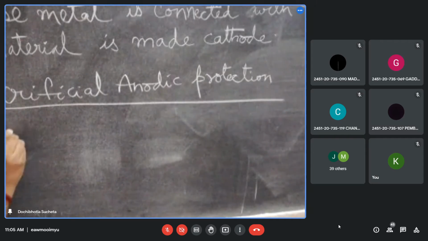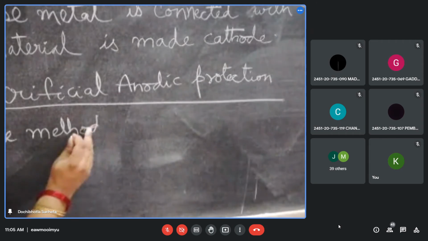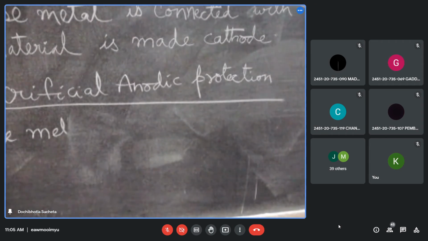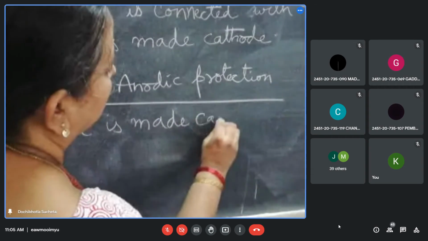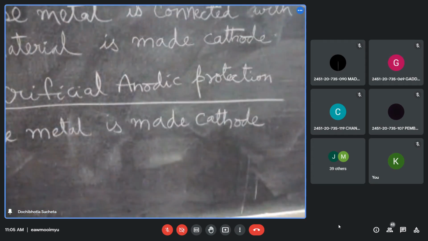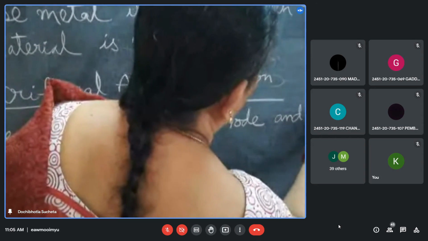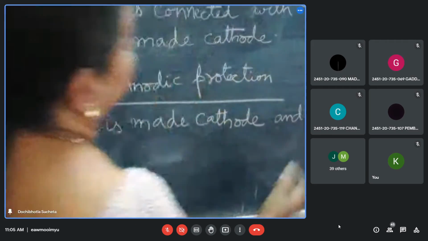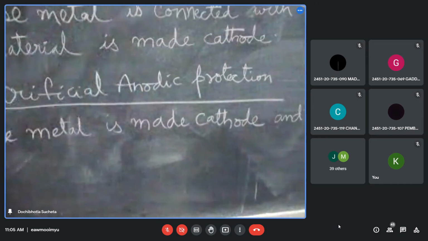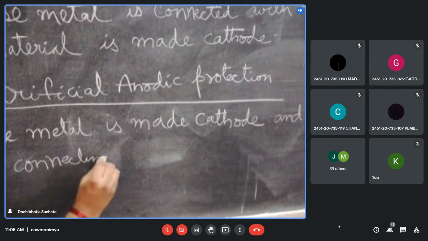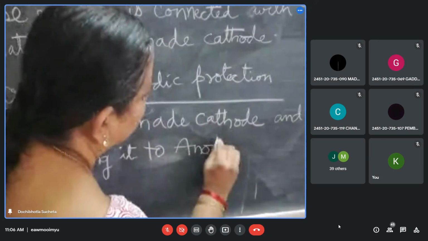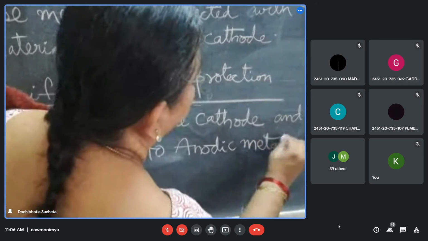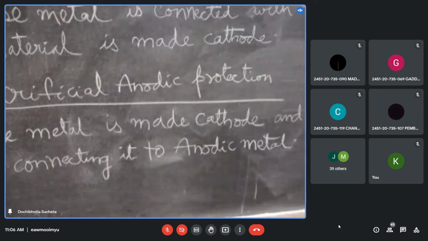Base metal is made cathode and protected by connecting it to anodic metal.